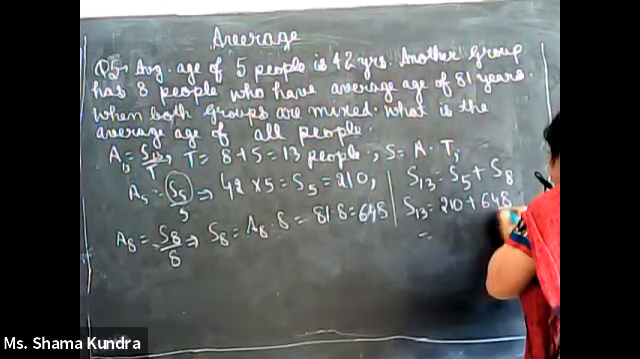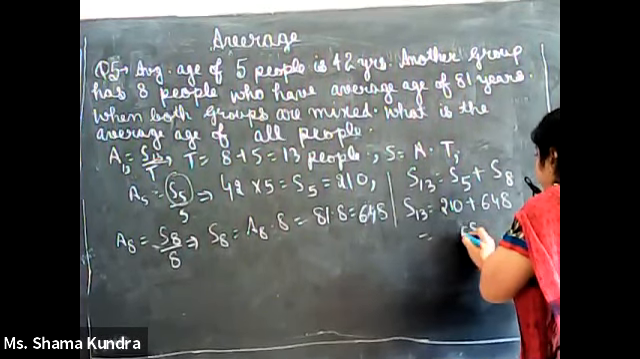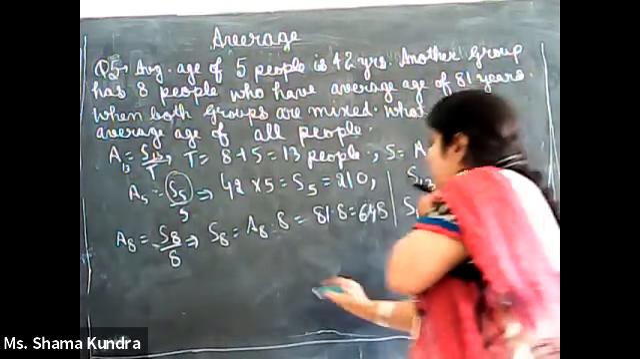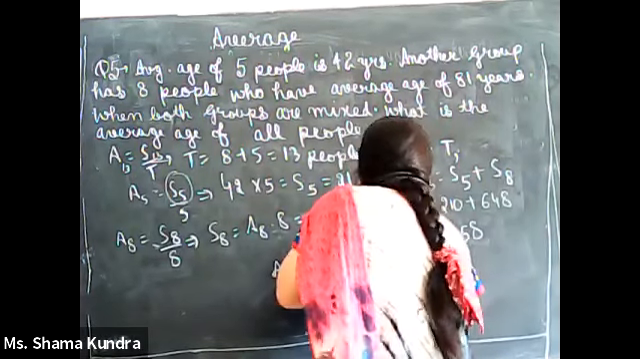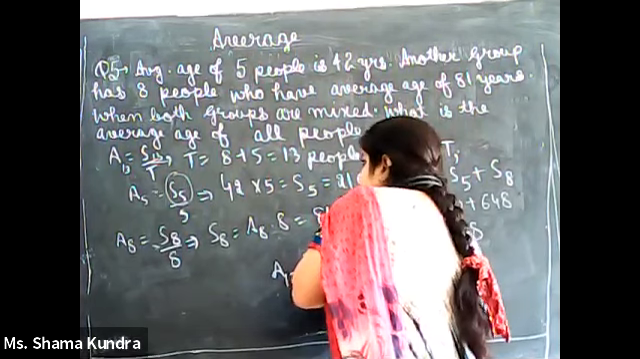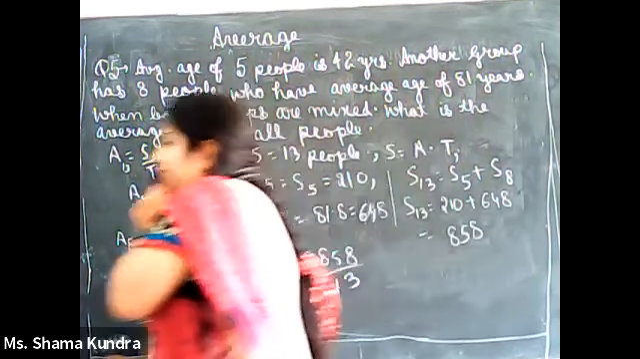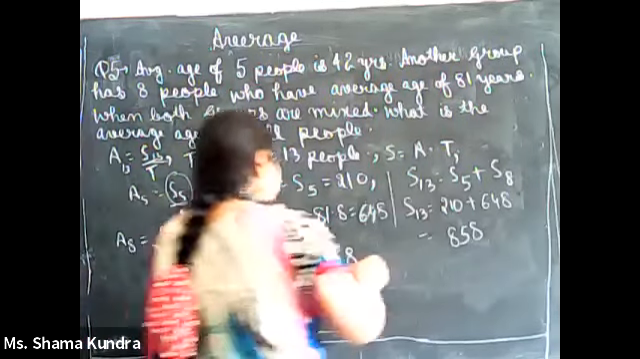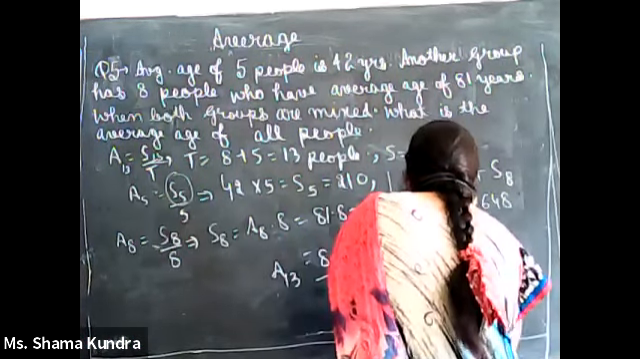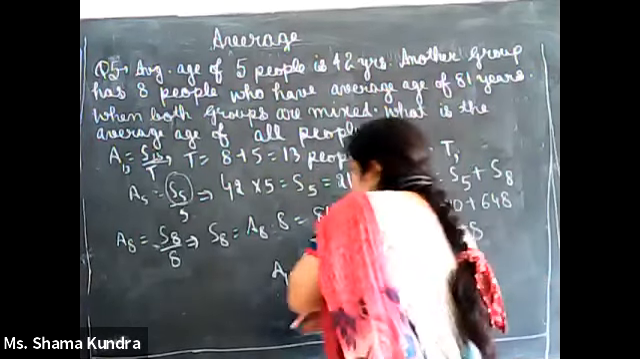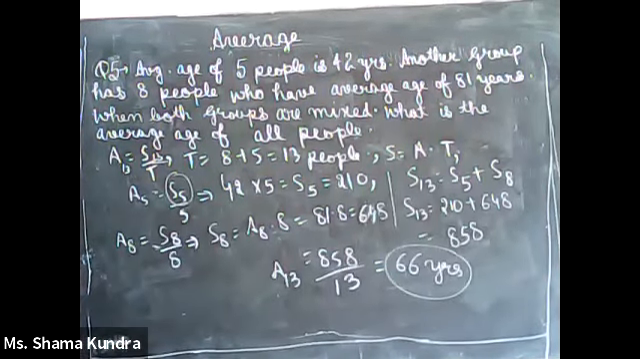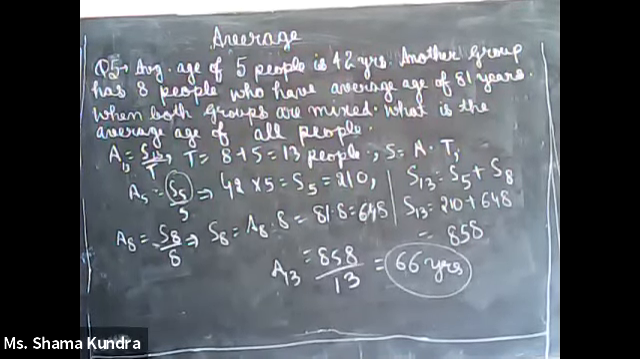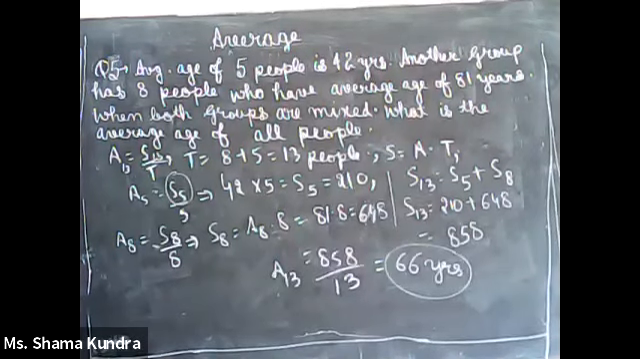On adding, 8 plus 0, 8; 4 plus 1, 5; 6 plus 2, 8. So S13 is 858. So A13 will be 858 divided by 13. 858 divided by 13 is 66 years. See how easy it is. So the average age of all the people when both the groups are mixed is 66 years.